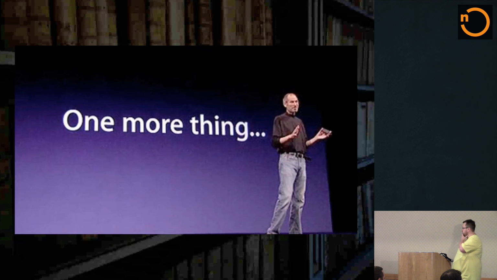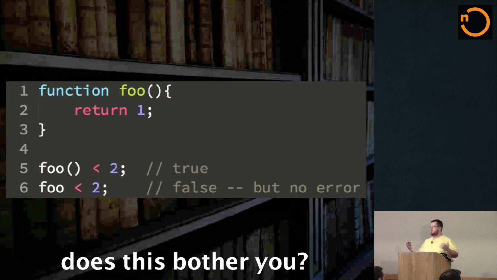Let me give you one more thing to end with. This is an example that somebody just actually gave me earlier today on Twitter. They were complaining about this coercion nature of JavaScript, and they were saying, well, I had this one problem where if I called the function, it worked properly, but if I did a comparison with the function and I had accidentally forgotten to put the parentheses there, then I got a false, but I wanted it to throw me an error. And I'm mad about the fact that JavaScript coerces that function to a number and it doesn't throw me an error.